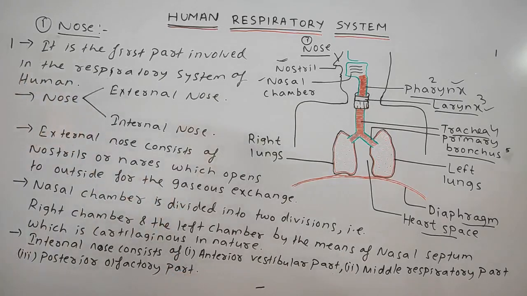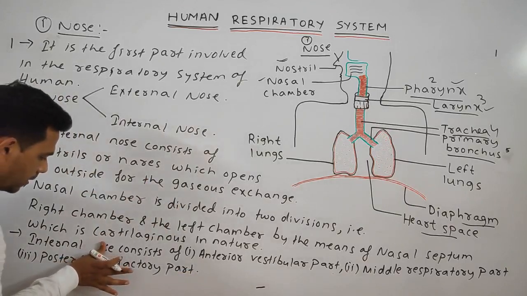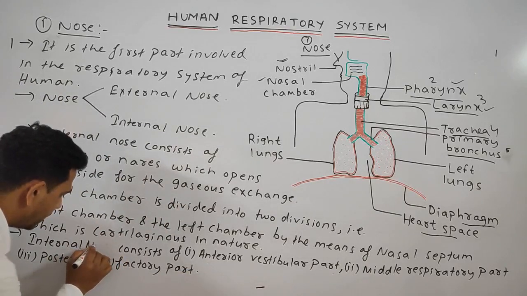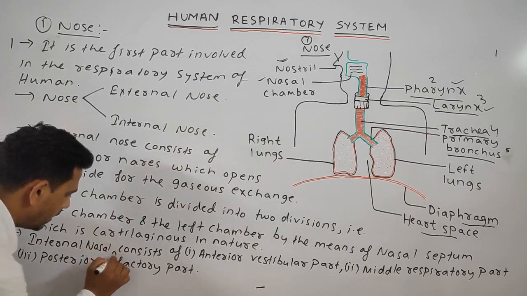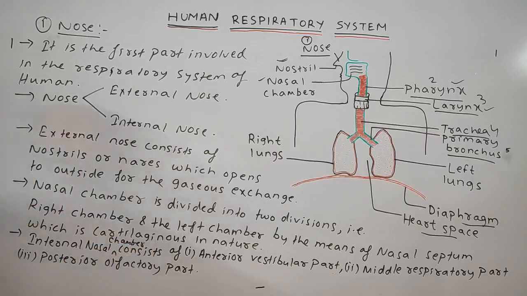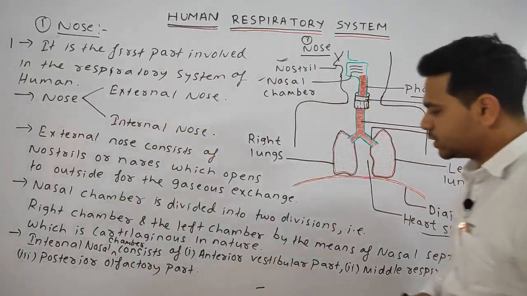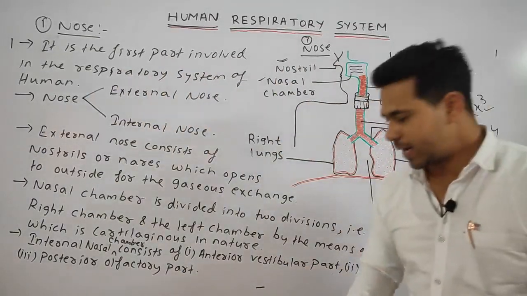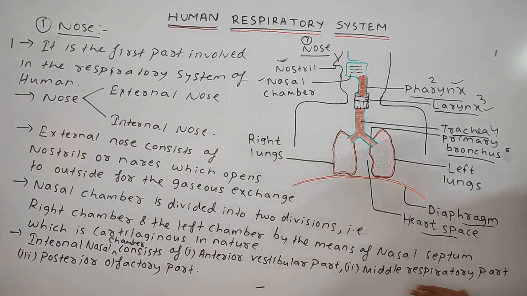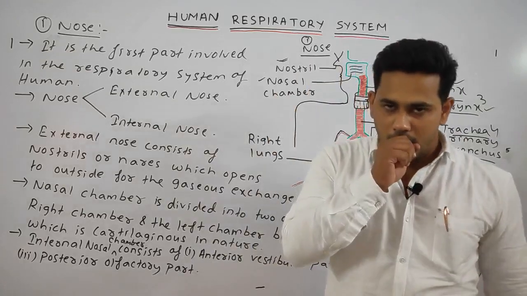This will be more prominent if we write internal nasal chamber. Okay, students, so the internal nasal chamber consists of three distinct parts. One is your anterior vestibular part, then the middle respiratory part, and the posterior olfactory part.